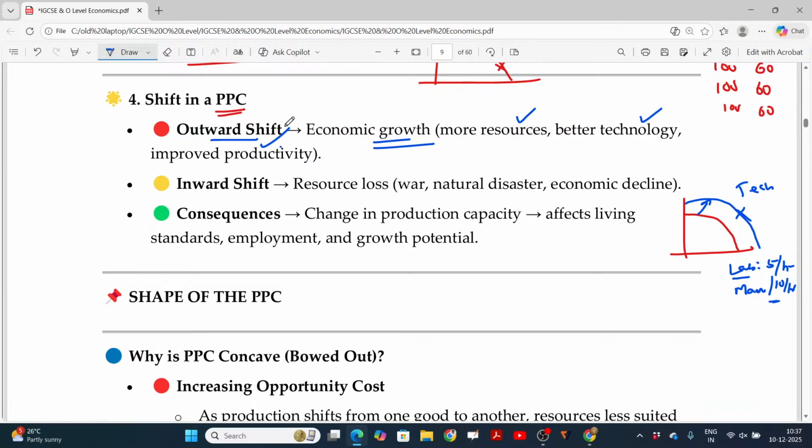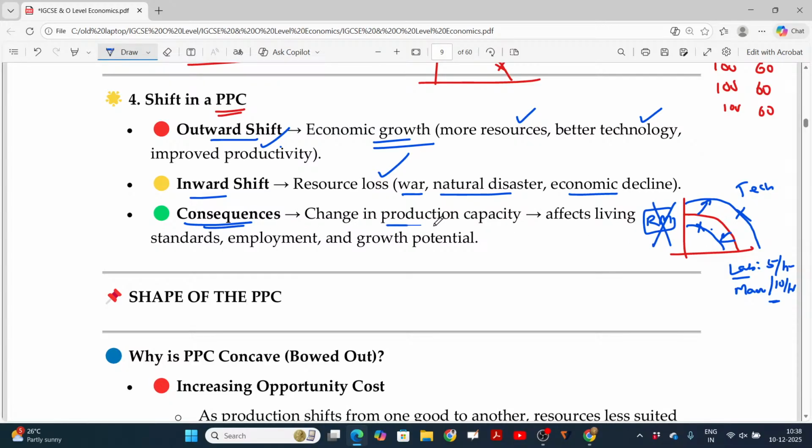Will it be possible to shift inward? Of course, that situation is also available, where resources are lost, like war, natural disaster, economic decline. What happens? We may use raw material here, but due to the war, we are not able to get the raw material properly. You now see various wars between nations currently taking place, right? Between Ukraine and Russia, due to that, oil is in crisis. Oil is one of the raw materials. As oil availability is decreasing, automatically what happens? Your production will be reducing. You are moving from here to here, no other way. This is also possible.